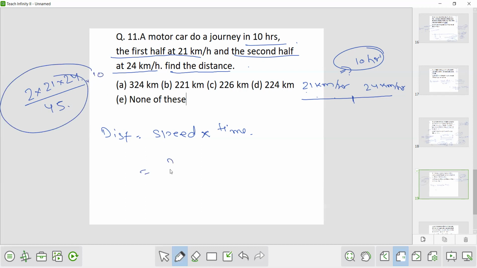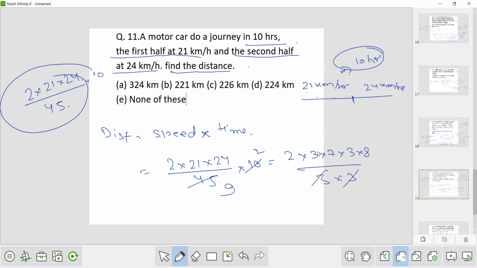So distance is 2 into 21 into 24 upon 45 into 10. Solve it. 45 is 5 into 9, and 9 can be written as 3 into 3, and 21 is 3 into 7, and 24 is 3 into 8. So this 3 and this 3 got cancelled.